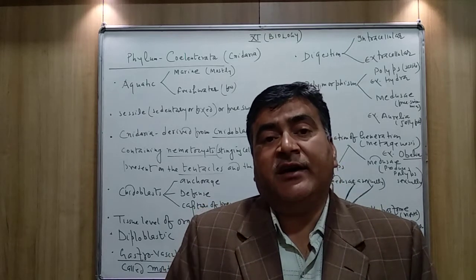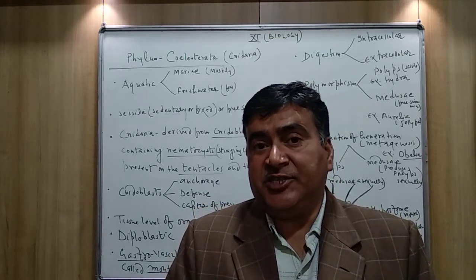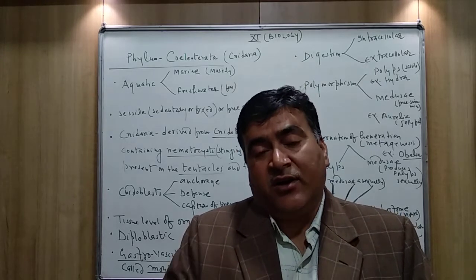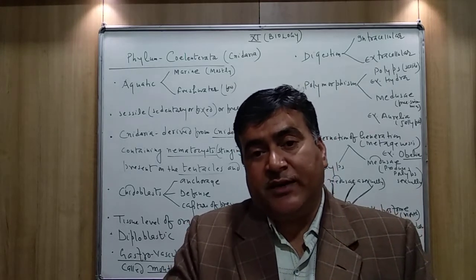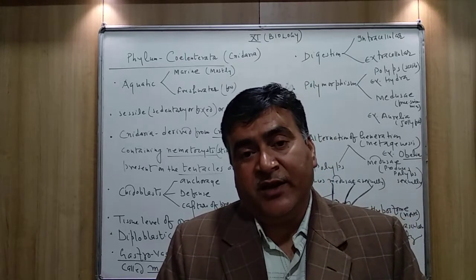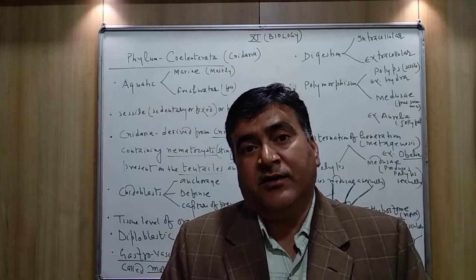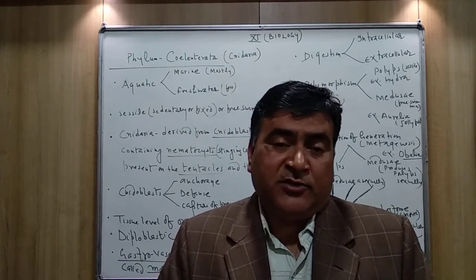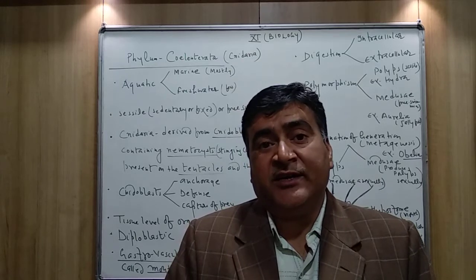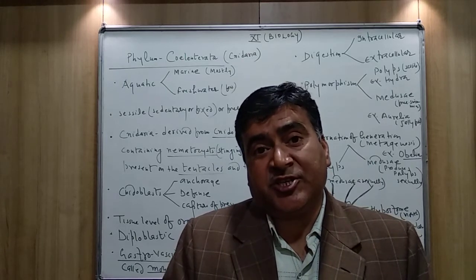Inside the cavity, and the food materials are digested inside the lumen, inside the cavity, and after digestion, all these food materials are going to be absorbed, especially in the small intestine with the help of the microvilli. So in human body, you can say the digestion is not intracellular, it is extracellular.